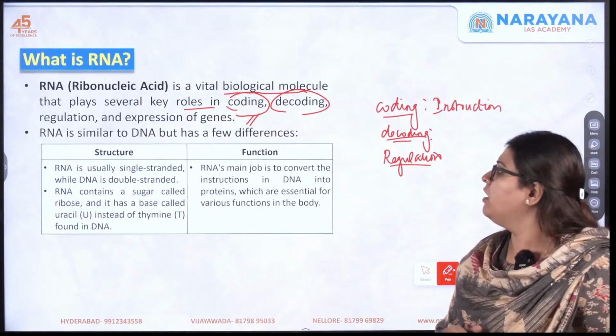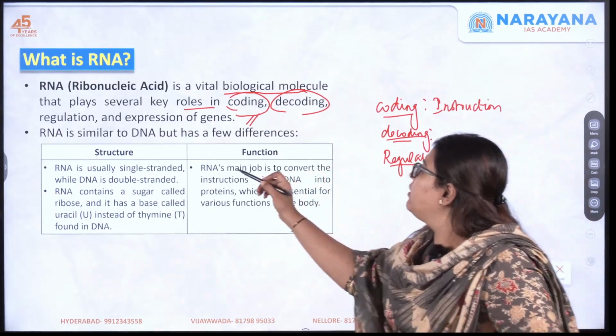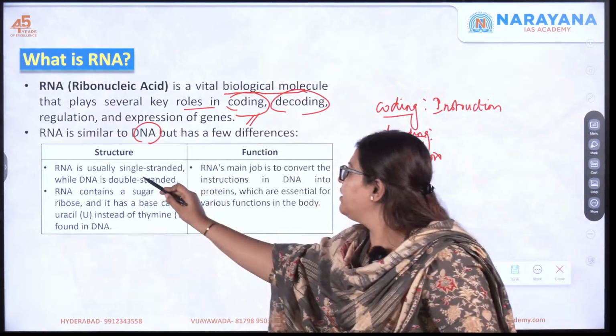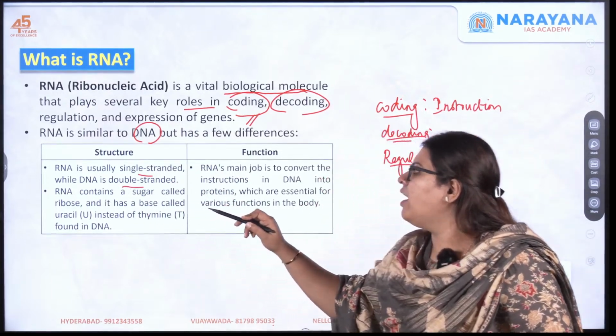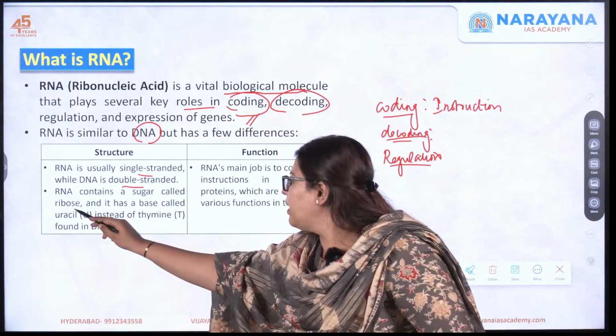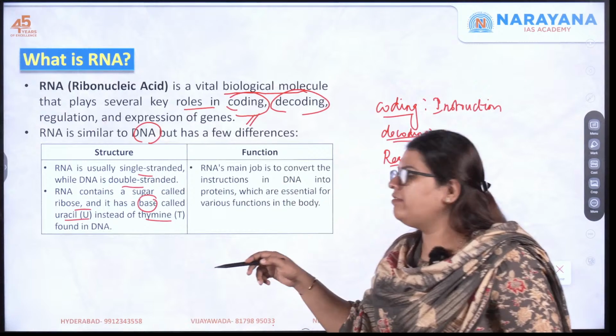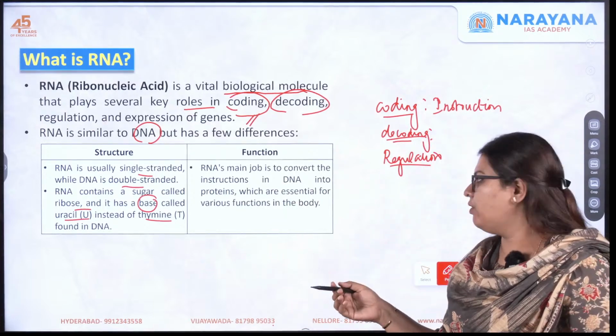Let's move forward. RNA is similar to DNA, but it has a few differences. We already discussed that RNA is single-stranded, while DNA is double-stranded. RNA consists of a sugar called ribose, and it has a base called uracil instead of the thymine found in DNA. I already discussed all this.